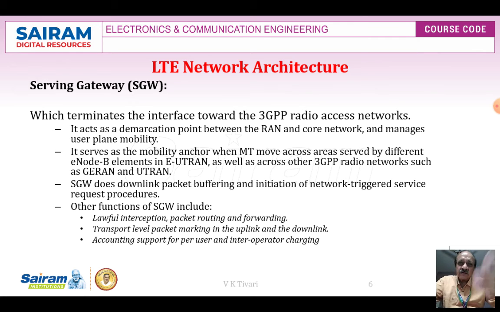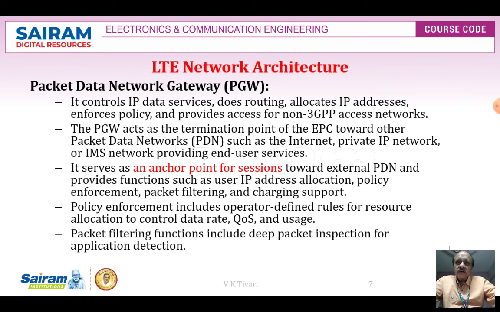We told that UTRAN was the base of the 3G. Later on SGW does downlink packet buffering and initiation of network triggered service request procedure. Other functions of the SGW also include lawful interception, packet routing and forwarding, transport level packet marking in the uplink and the downlink, accounting support for users and inter-operator charging. Next